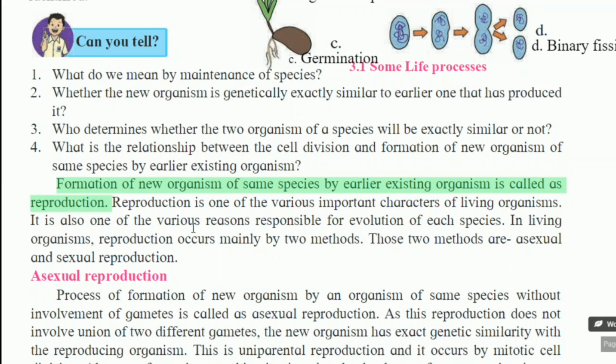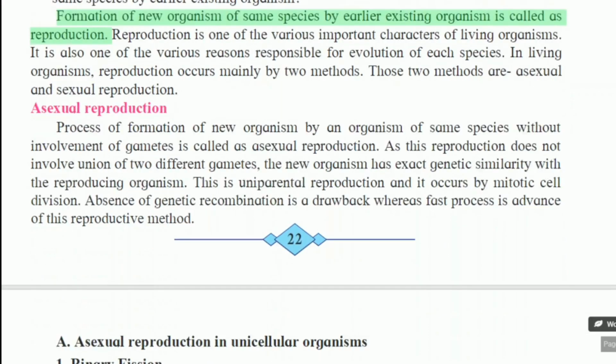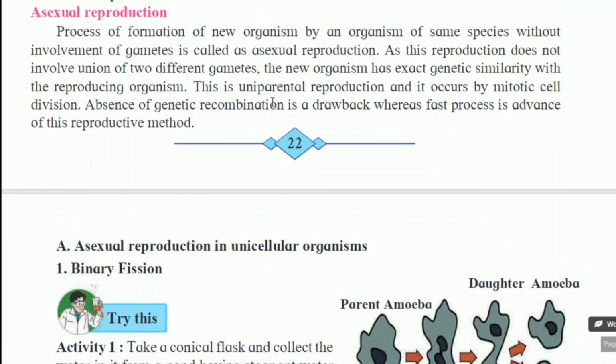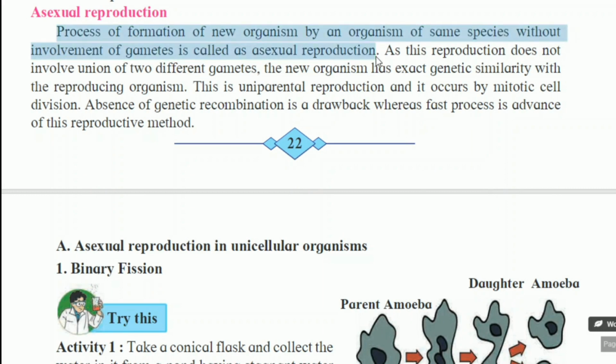In living organisms, reproduction occurs mainly by two methods. These two methods are asexual reproduction and sexual reproduction. First of all, we are going to discuss asexual reproduction. And first of all, underline the definition of this, because difference between sexual and asexual reproduction may be asked. At that time, first of all, you have to write down the definitions. Understand the definition. Here, formation of new organism is there from the same species, but here gametes are not involved.